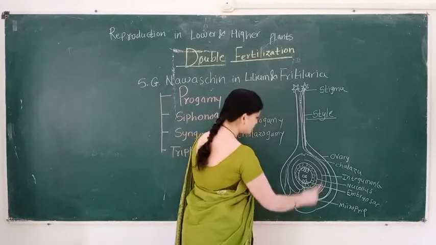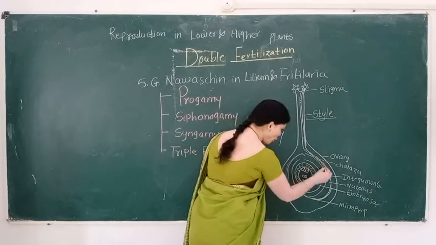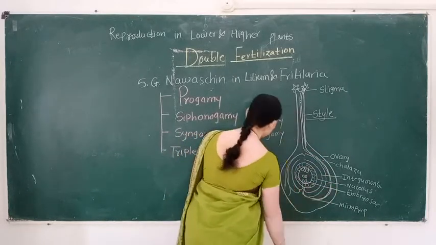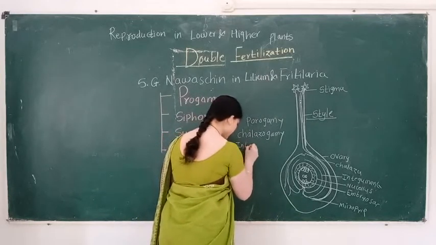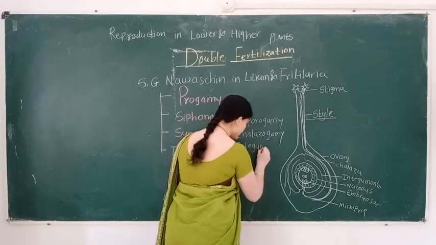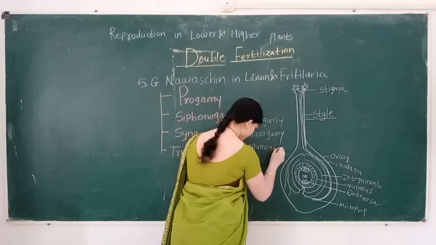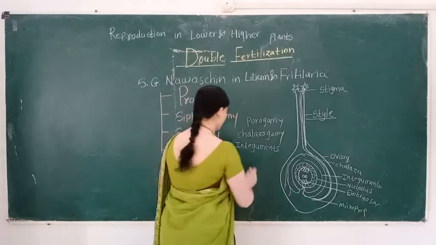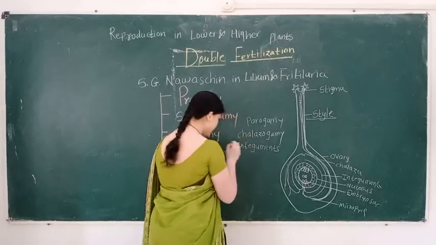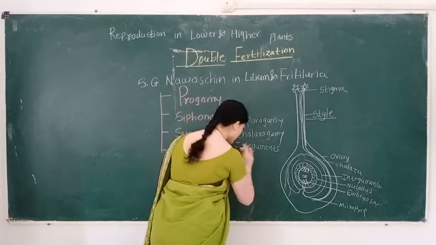And when entry of the pollen tube takes place through the integuments, then it is called mesogamy.